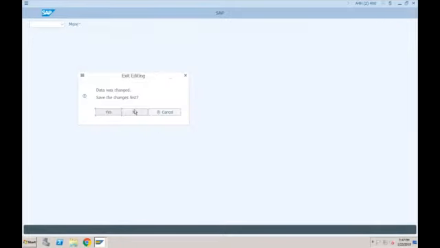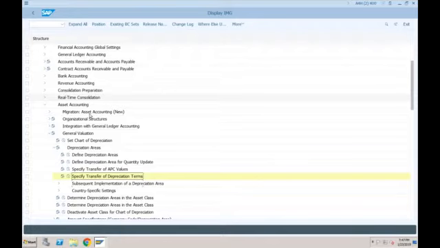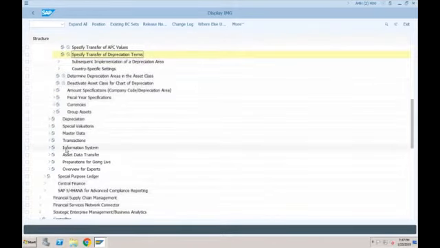Okay, so I'm not changing anything here. And then the last thing was this currencies. So if you are creating the depreciation area for parallel currencies, you have to set these two configurations.